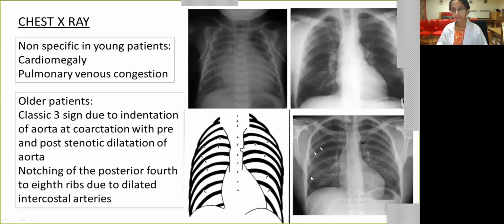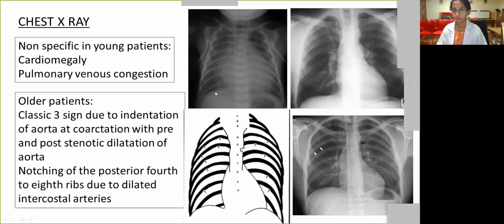Now coming down to the investigations, chest X-ray, as we understood, in a younger age group may not show anything. However, if you have a child with ventricular dysfunction and pulmonary venous congestion, we might see cardiomegaly and pulmonary venous congestion in the lung fields.